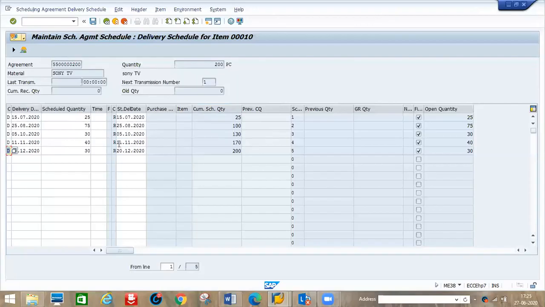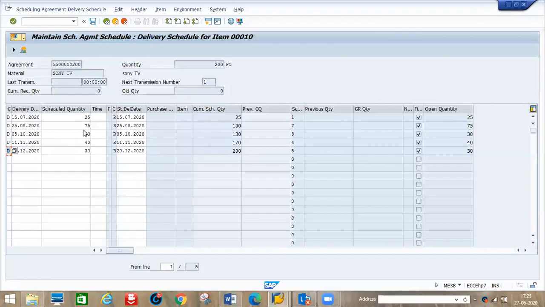Next, on 11th November, 40 pieces, so total stock received is 170 pieces. The last slot, 30 pieces delivered, total is 200. How many times did I give dates to the vendor? Five times. That is here in the schedule lines, 1, 2, 3, 4, 5.